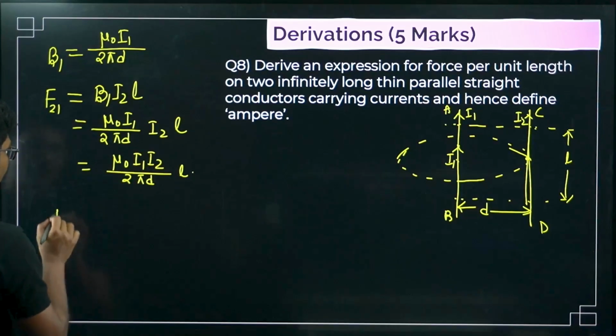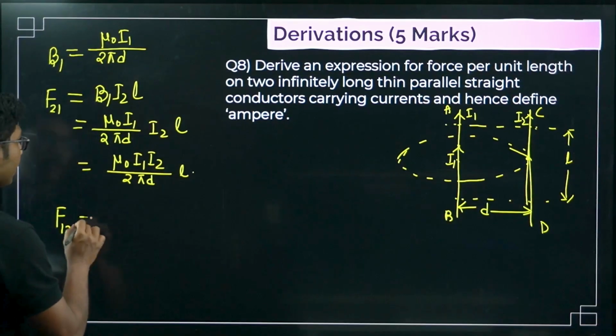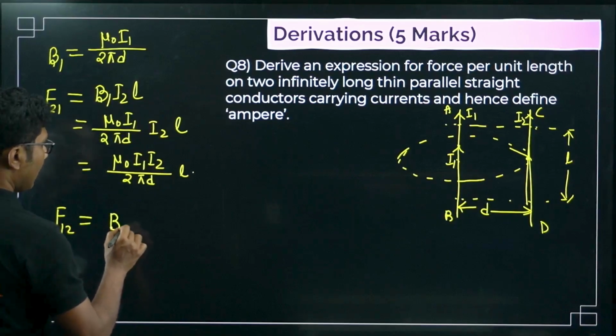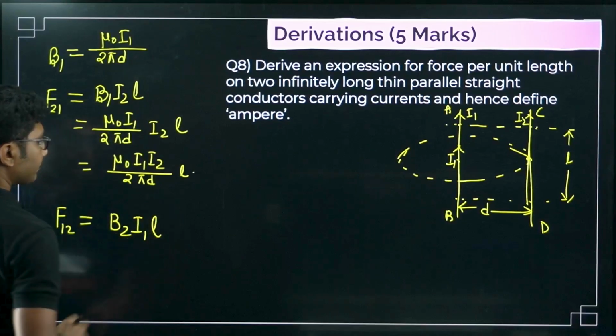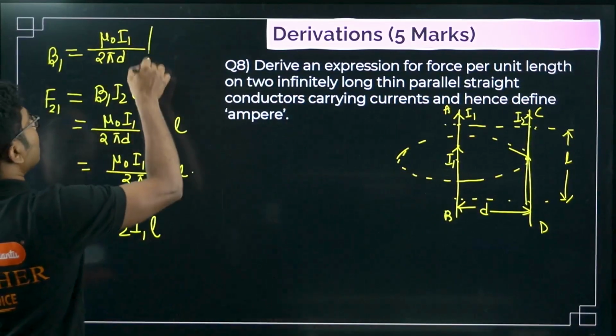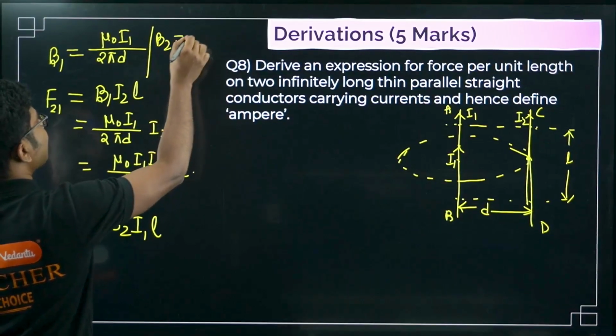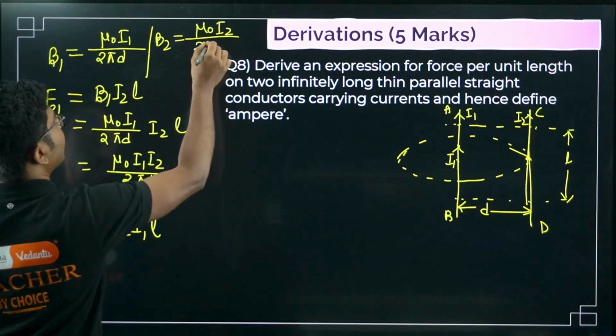Now what will be the force on the first wire due to second wire? Force on the first wire due to second wire will be B2 I1 L. Now what is B2? Similarly you can say B2 will be mu naught I2 by 2 pi d.